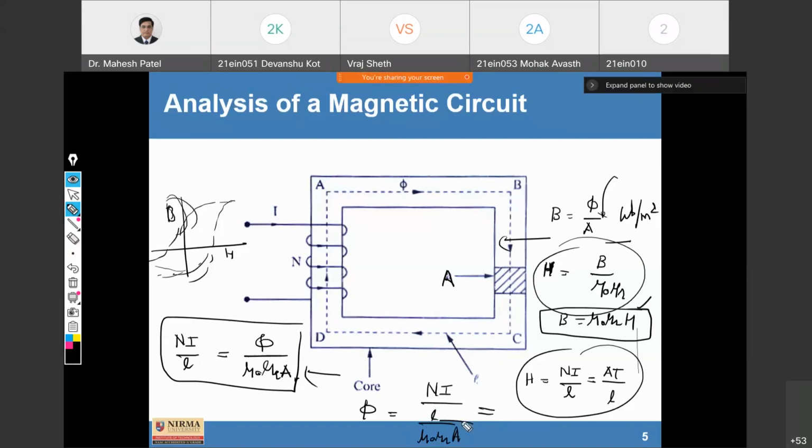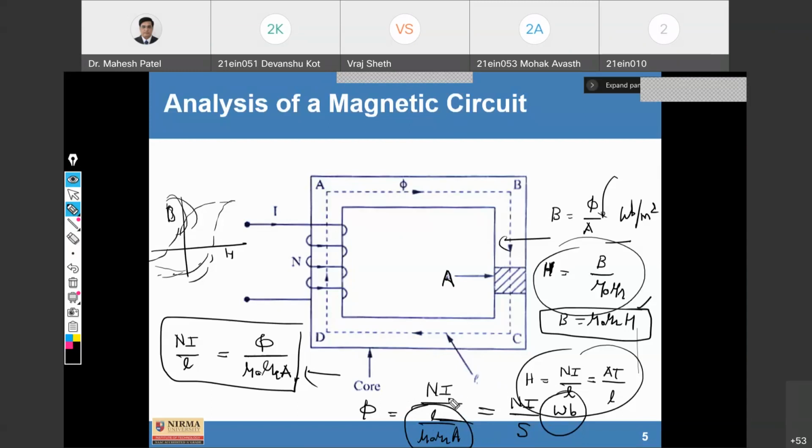And we can write Ni upon S, where S is the reluctance. So L upon mu 0 mu R A is the reluctance here. So we can write flux equals Ni upon S, and this flux is always written with the unit Weber. This expression will set up the magnetic flux in the core.